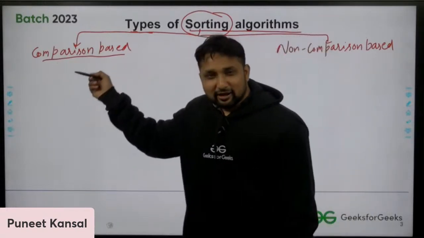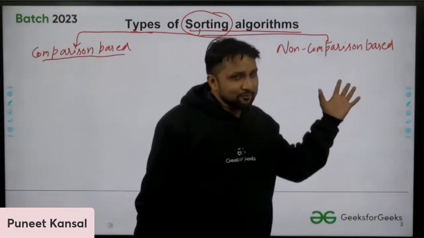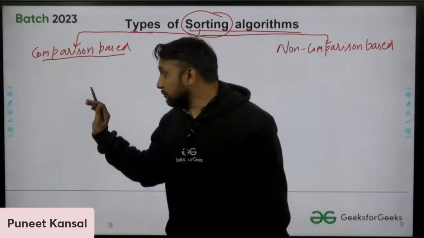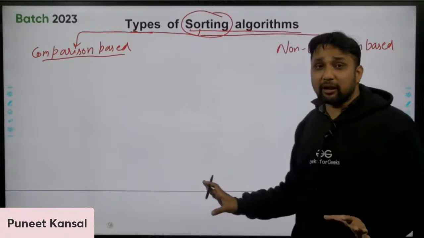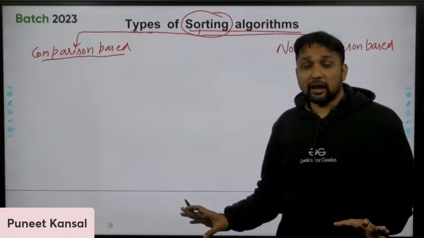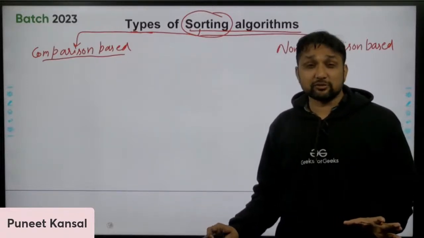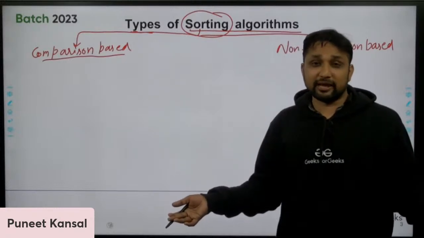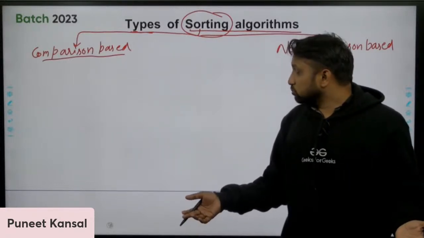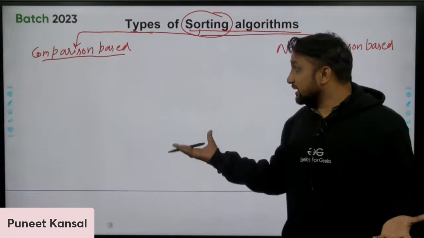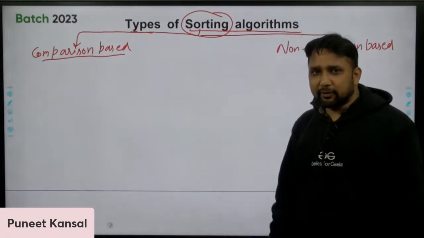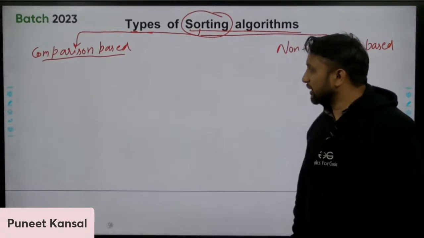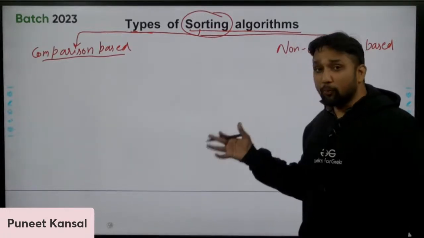So let's see what the comparison based sorting algorithms are and what the non-comparison based sorting algorithms are. I'm going to make a table here on the board, and that table will cover 5 to 6 questions which have already come in the exam. They may easily ask a 1 mark question from this table. It will be the complexity table, where I will tell you various types of algorithms and their complexity.